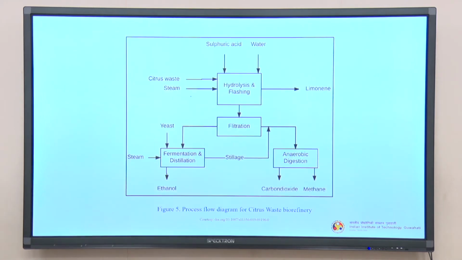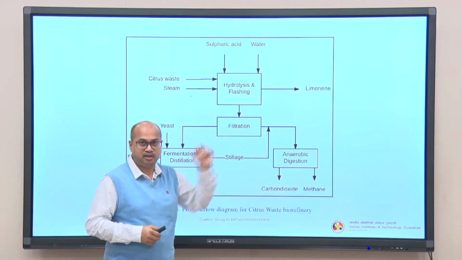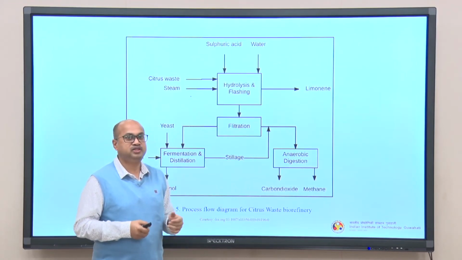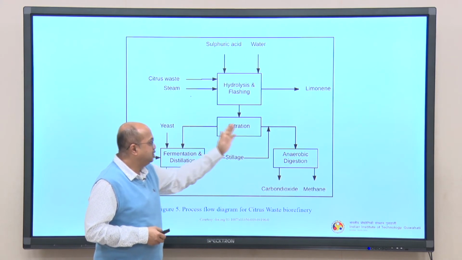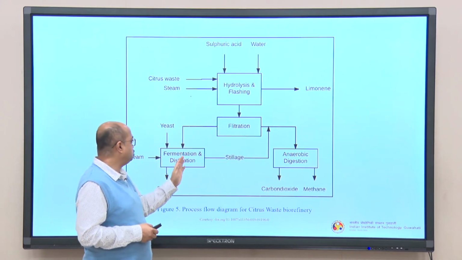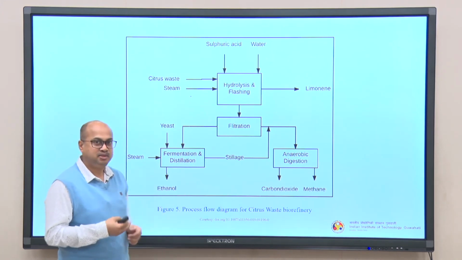Now, this process flow diagram tells us about the citrus waste biorefinery. Here you can see that hydrolysis and flushing, it has just been expanded a little from that side. Okay. Citrus waste, steam, you add acid and water, dilute sulfuric acid treatment, you carry out hydrolysis and flushing, you get limonene, one of the major components of this particular waste biorefinery. Then whatever is left out has been filtered, the solid goes to anaerobic digestion, the liquid goes to fermentation, distillation, ethanol. Okay, using the yeast Saccharomyces cerevisiae.